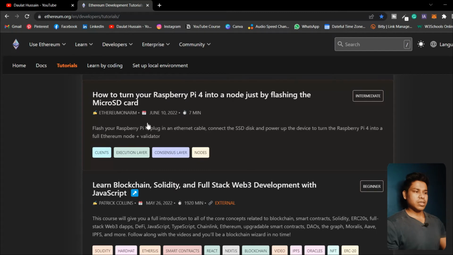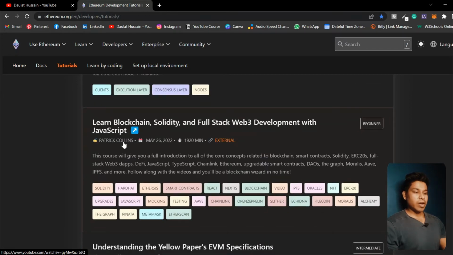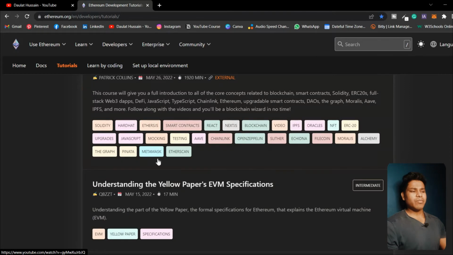As you can see, this project is for the intermediates and this one is for the beginner. Okay, learn blockchain, Solidity and full web development with JavaScript. Here are the topics they are going to cover in that course. They will provide you the source code, the guidance, the technology, and they have a brief tutorial for each of the topics which they're going to cover.